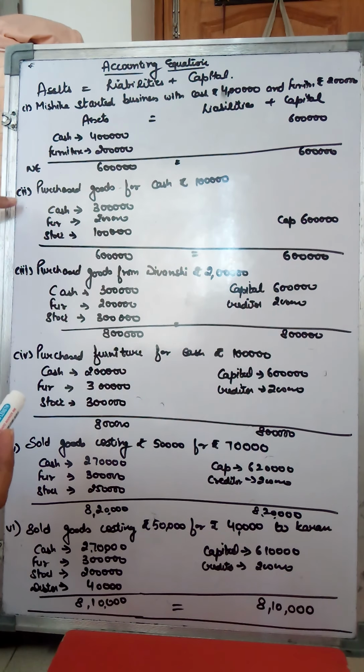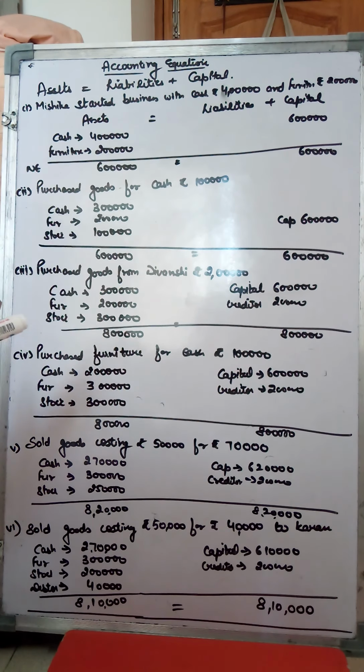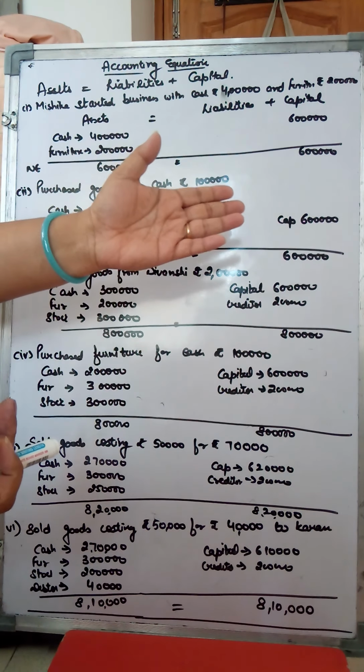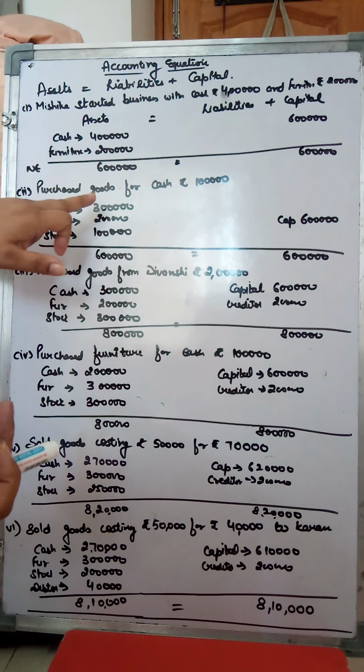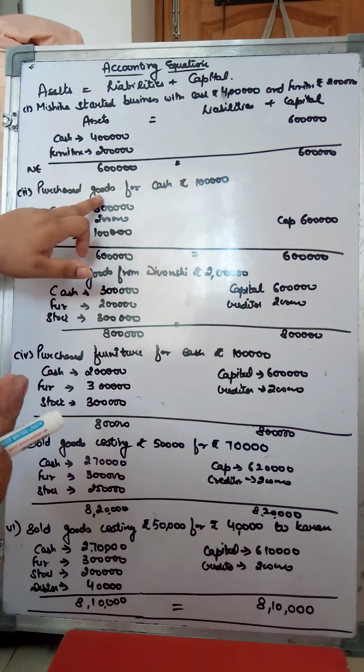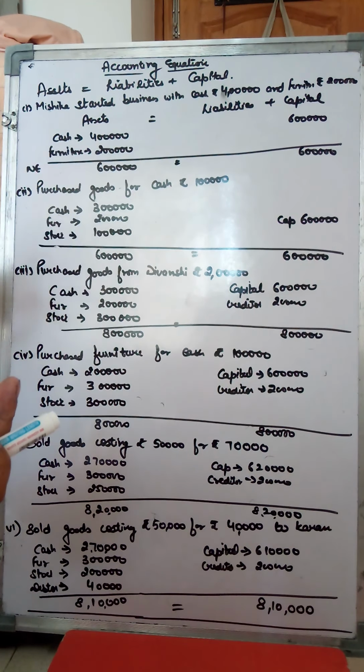Fine. The second transaction is purchased goods for cash rupees 1 lakh. Now when you are purchasing goods for cash rupees 1 lakh, there is something that is going out from you, that is cash. You are paying because you are purchasing goods. Cash is going out 1 lakh, and what is coming in is goods. When you are purchasing goods, they are known as your stock. So what will happen to your accounting equation now?